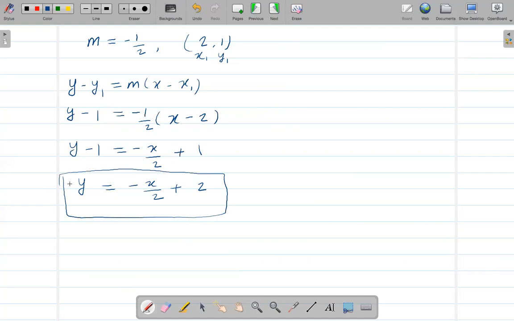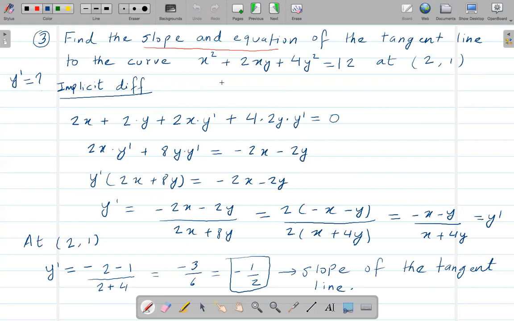Okay, so yeah, this is how you find the equation, and this is how you find the slope. Okay, so that's it for this video.